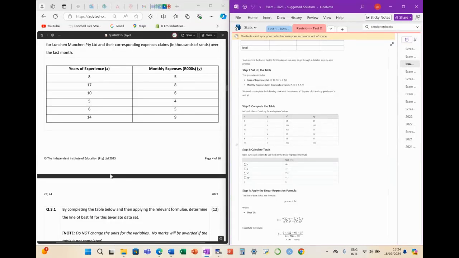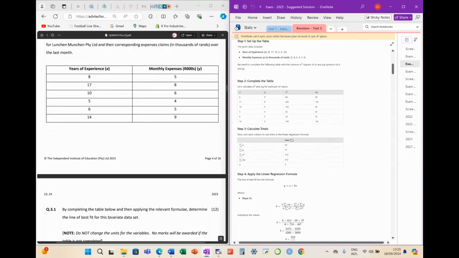Okay. But we know that not all our data is always going to be straightforward. So here, like we did yesterday, all you're trying to do is establish your linear regression equation. So you're trying to look for A and B in order to do that.